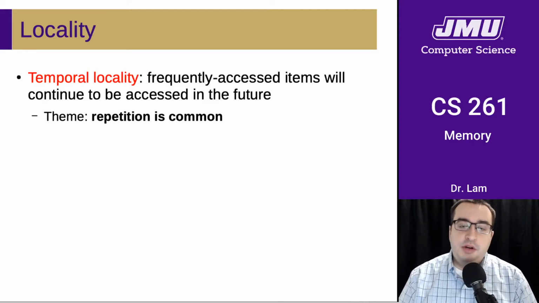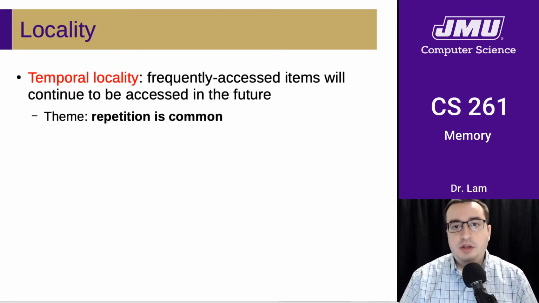The last major topic that we want to introduce today is the concept of locality. There are actually two kinds of locality that we care about. The first is called temporal locality, which refers to the idea that frequently accessed items will continue to be accessed in the future. And so the core theme here is that repetition is common in computing.